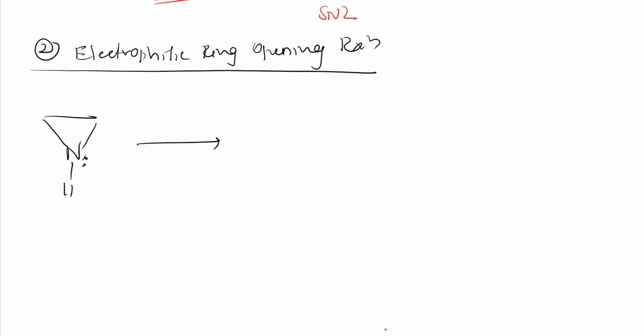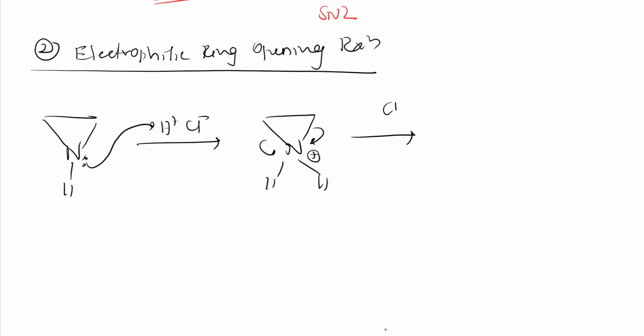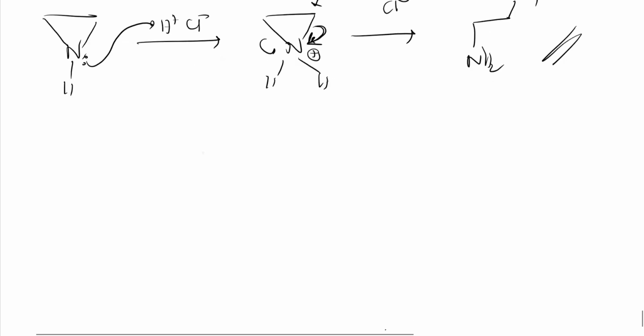To this if I add HCl, H plus Cl minus will be there, so it gives lone pair. So what I'll get, H here, plus here, so positive charge, so it can break this bond or this bond, right? So Cl minus, if it attacks here, this bond will be broken and I'll get this product NH2, right? So this is electrophilic ring opening reaction, right?